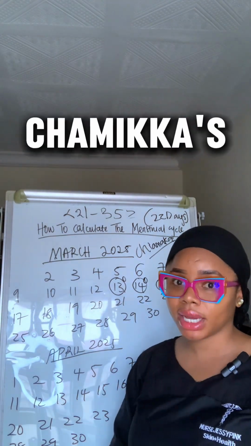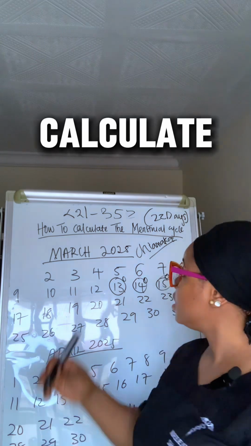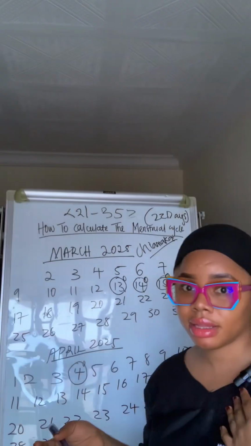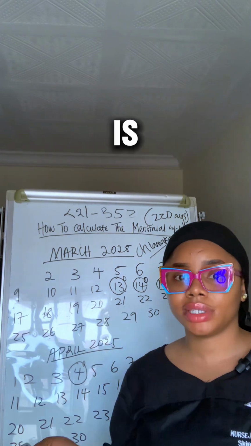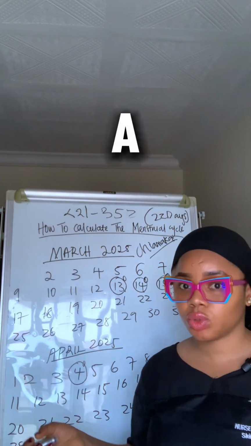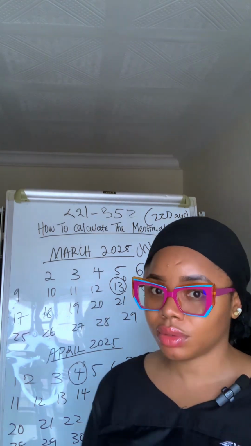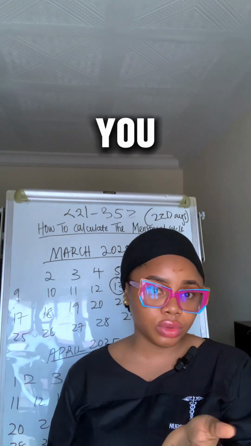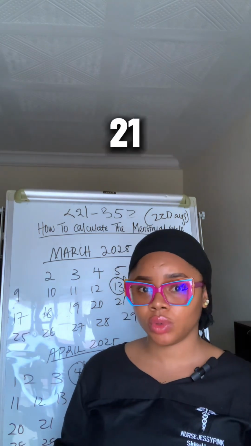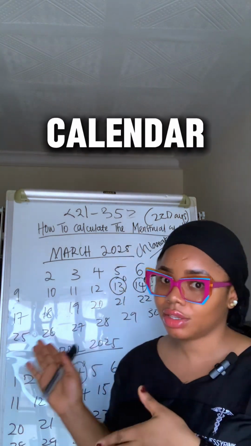Now, for us to know Chiamaka's menstrual cycle, we have to calculate the day her period first started till the day before the next period. And Chiamaka tells us, "No, Jessica, my next period is going to start on the month of April, being 4th of April, and she's a 22 days woman." How did Chiamaka get to know that she's a 22 days woman? How will you know that you are 21 days woman, or you're more than 21 days, or you're less than 21 days? So we are going to calculate Chiamaka's calendar together.